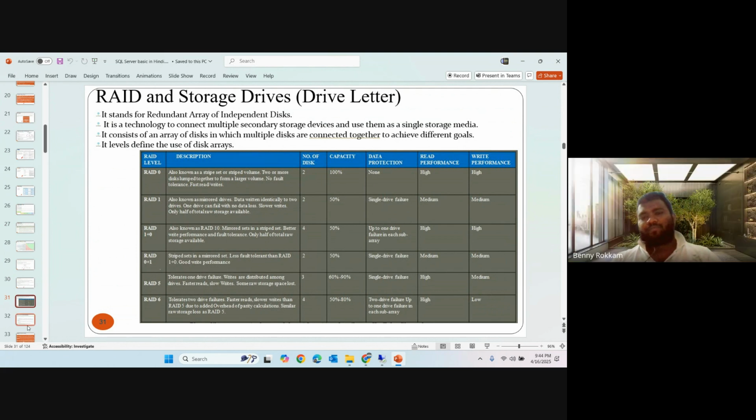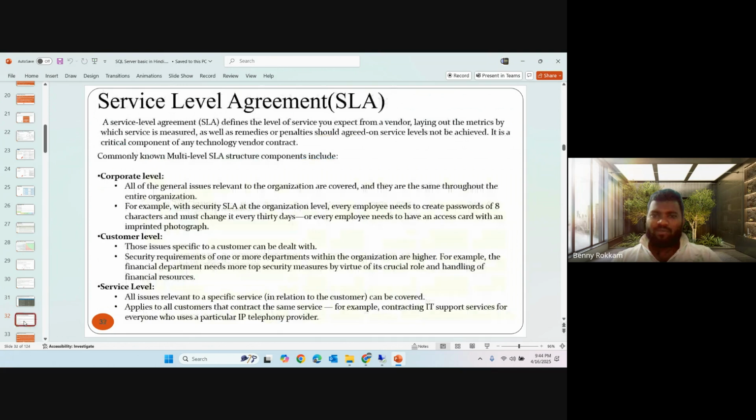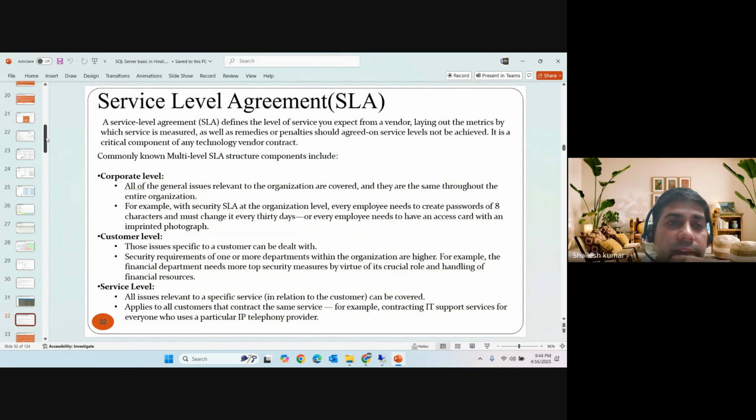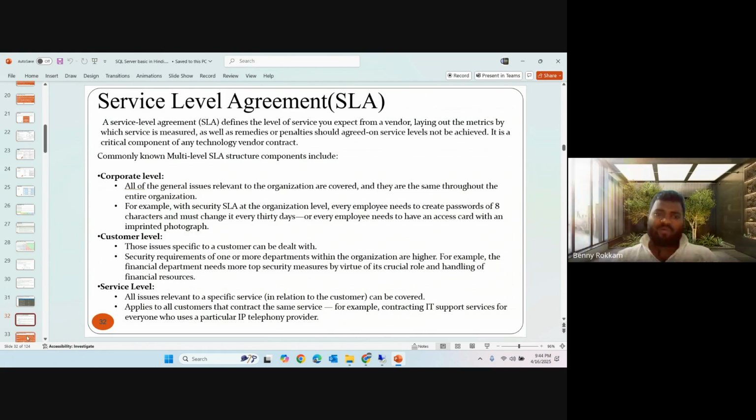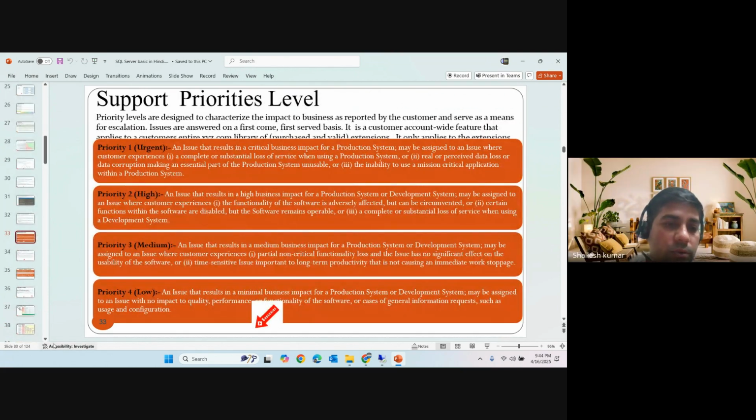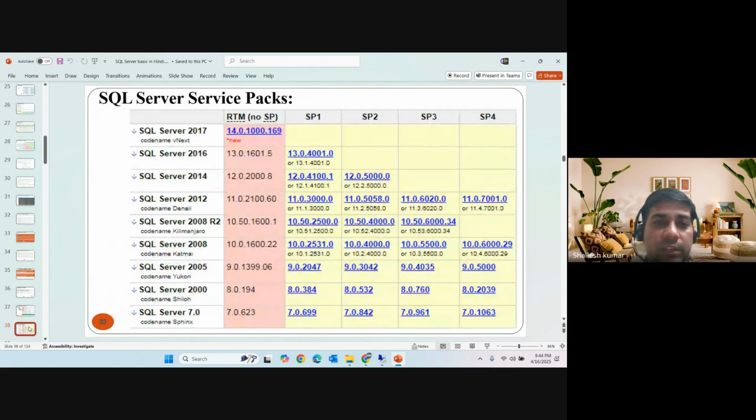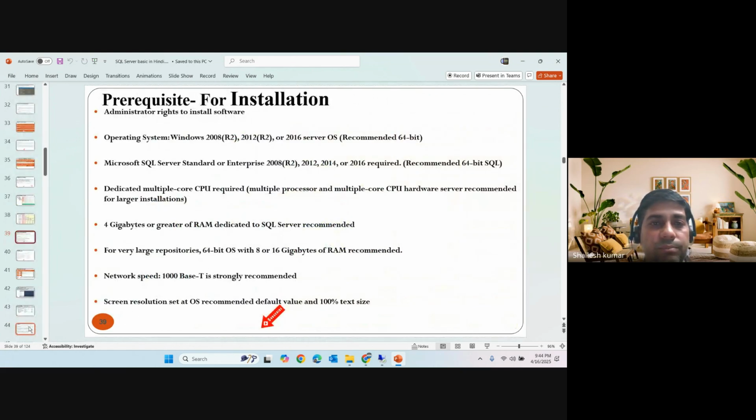It's clear so far. Yeah, clear. Then this is not related to data; SLA is basically a part of the agreement only, right? Now the server level versions and prerequisites.